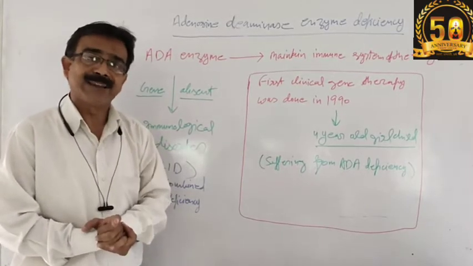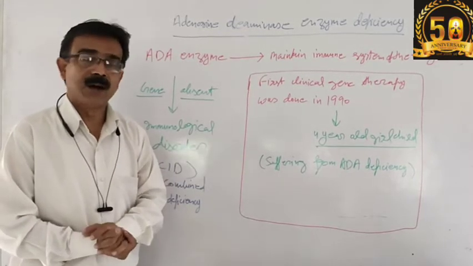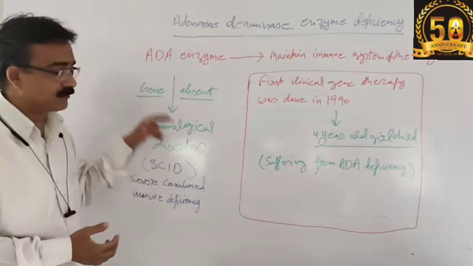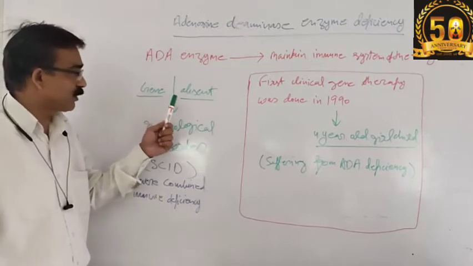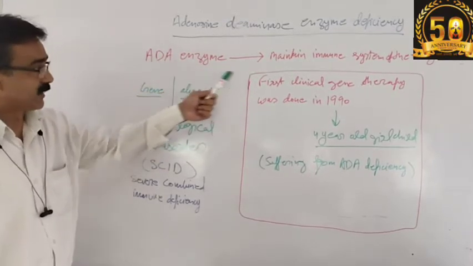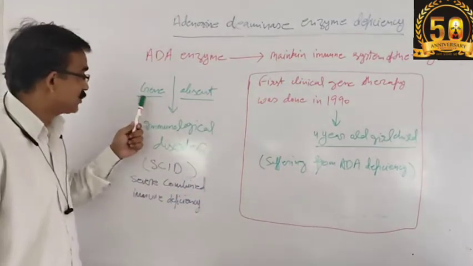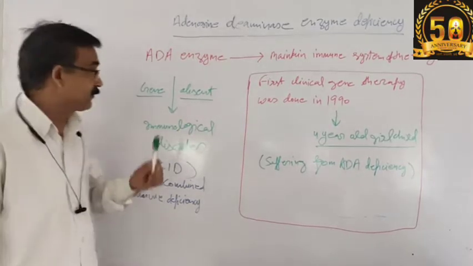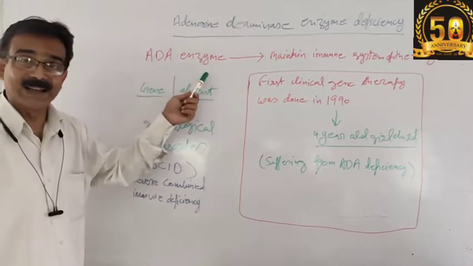Basically, the enzyme ADA is responsible for maintaining the immune system in our body. And what happens when the gene that is responsible for the formation of the ADA enzyme is absent or deleted? Then there is no further formation of the ADA enzyme.